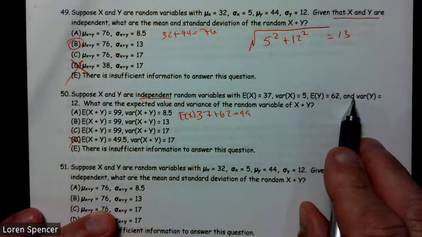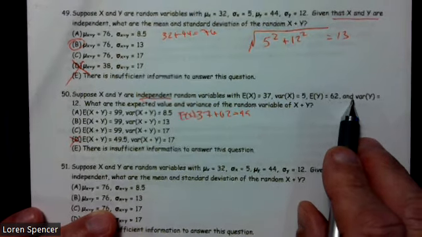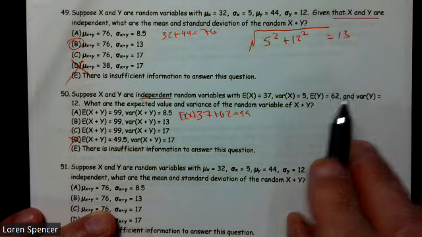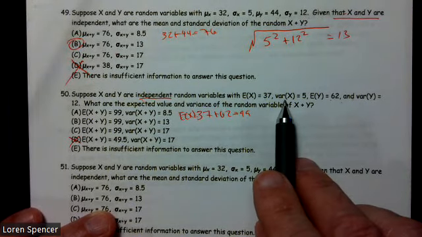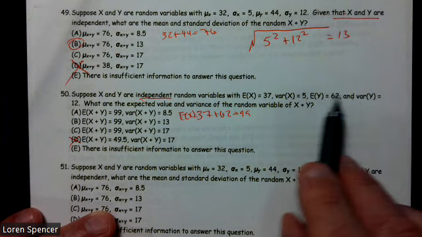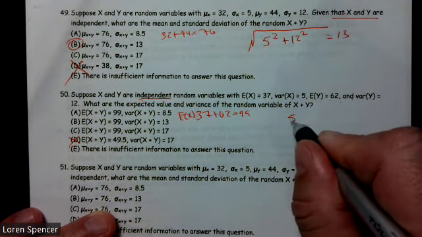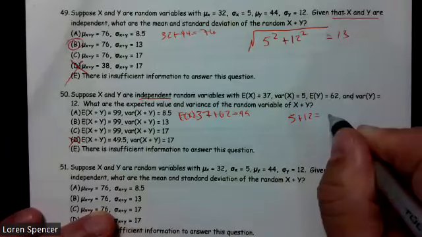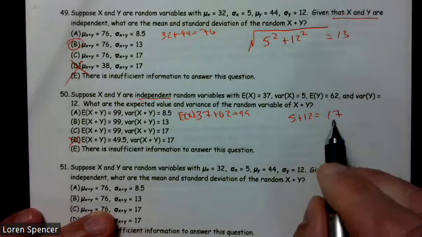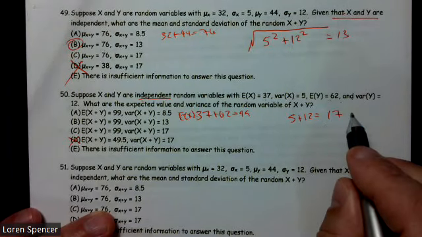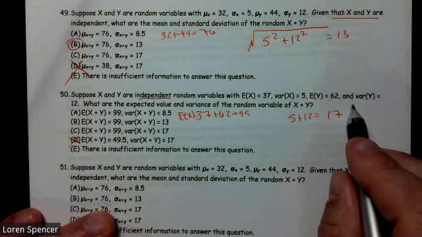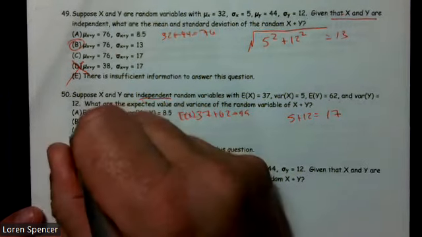Variance has already been squared, and we can add variances. We can't subtract them, but we can add them. So in this case, our variance was 5 and the other variance was 12. So 5 plus 12 equals 17. If they had asked us for the standard deviation, we'd have to take the square root of it. So in this case, our answer choice is C.